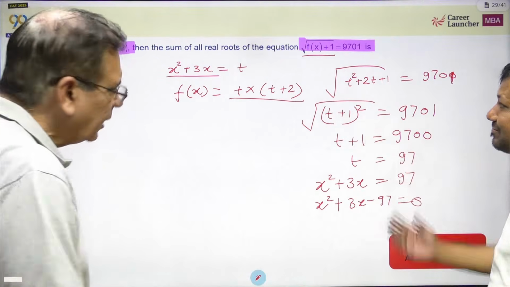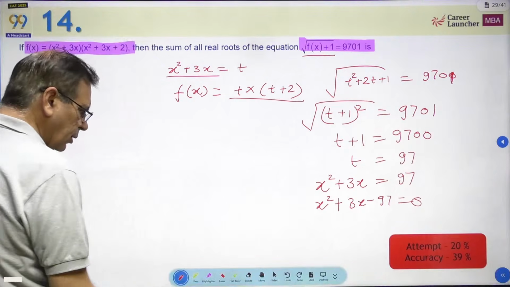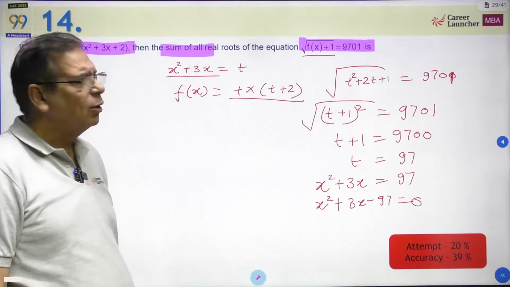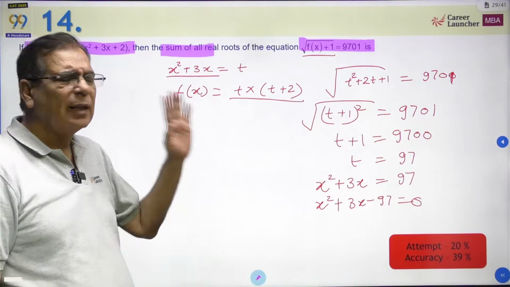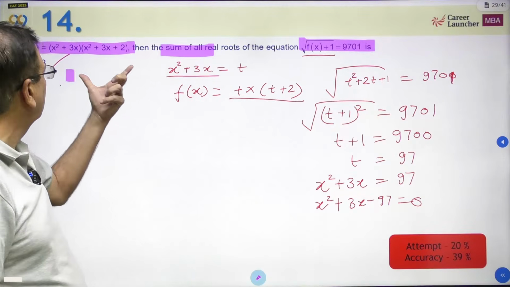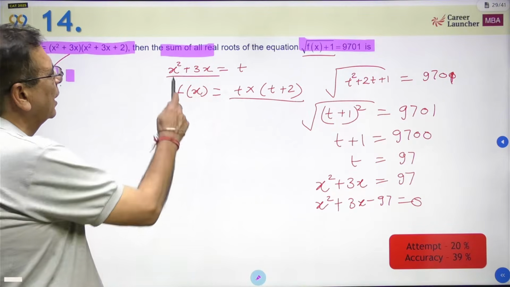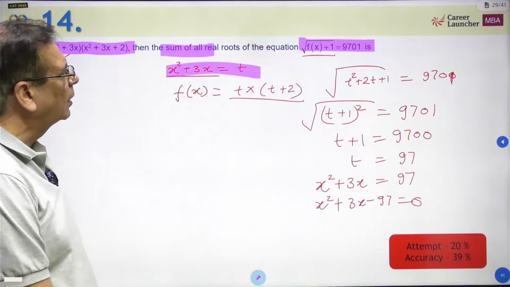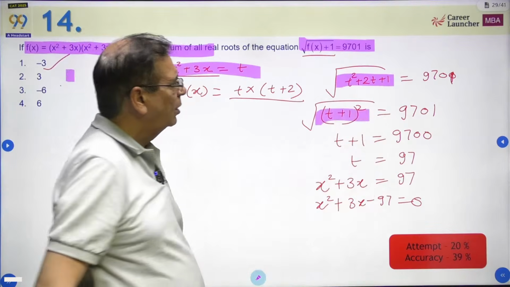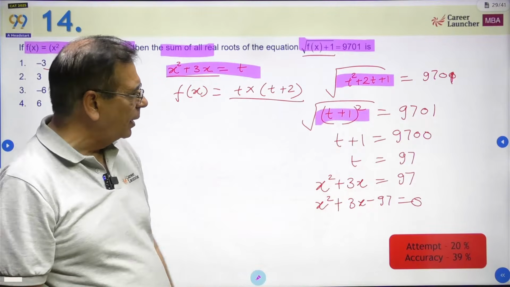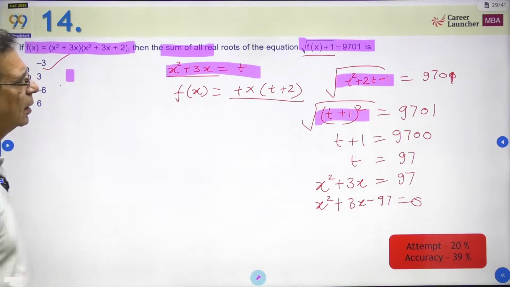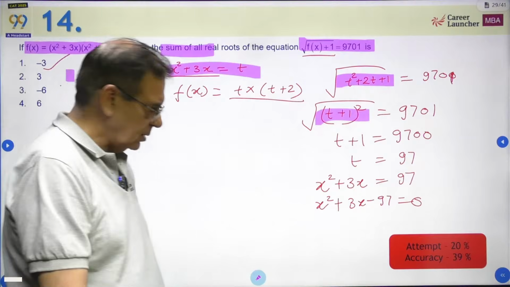Now, one of the things you need to remember is all the questions जहाँ पे दिखता ना sum of roots, sum of values, इनमें quadratic equation बनानी ही होगी. And that is a hint for you that how do I convert this into a quadratic equation, which is what Shashank has done in a very, very simple way. That is nothing but t into t plus 2, and your task becomes t plus 1 whole square equal to this. So t plus 1 is equal to plus minus 9700. हाँ, ठीक है, 2 cases आ जाएंगे. Okay, ठीक है, चलो.